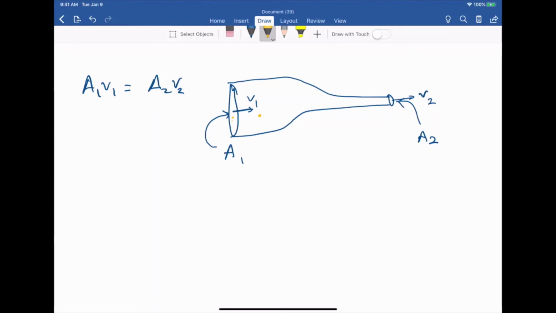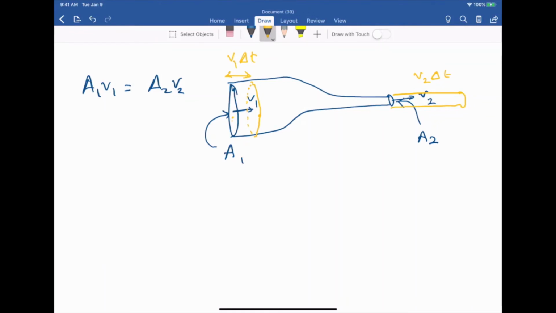So in time delta t, a cylinder of water, which looks like this. Since this applies to every water molecule at this face, a cylinder of water of length v1 times delta t will have moved into this section of the pipe, right? Now, in the same amount of time delta t, a cylinder of water of length v2 delta t will have exited this length of the pipe from the smaller end, right?